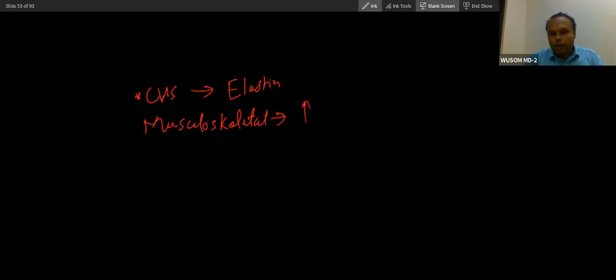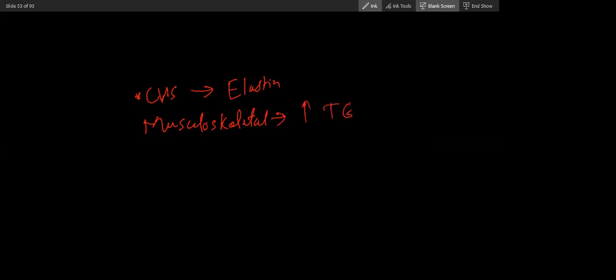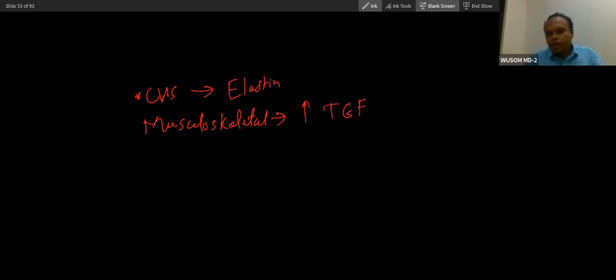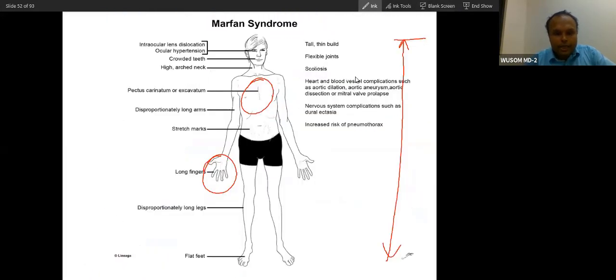If you remember these two things, you will remember Marfan syndrome pathogenesis and the presentation of Marfan syndrome. Marfan syndrome is very important.